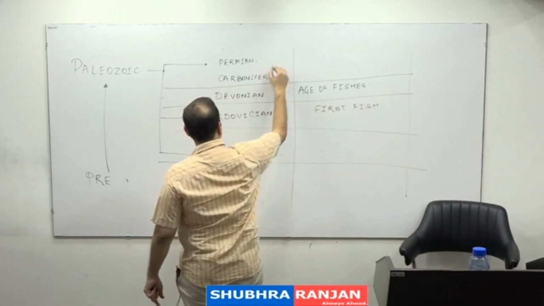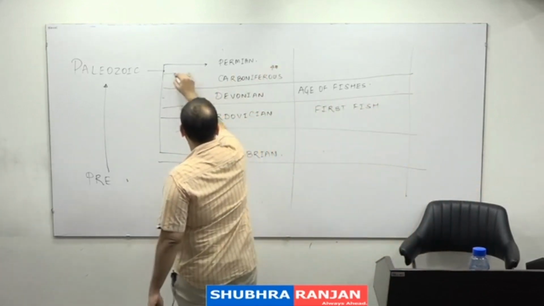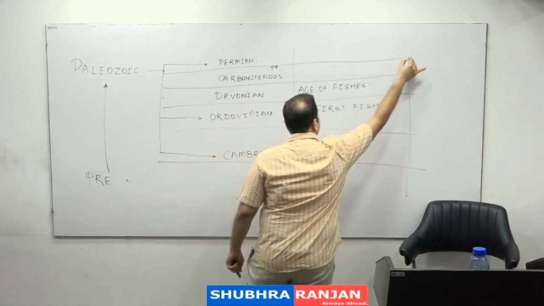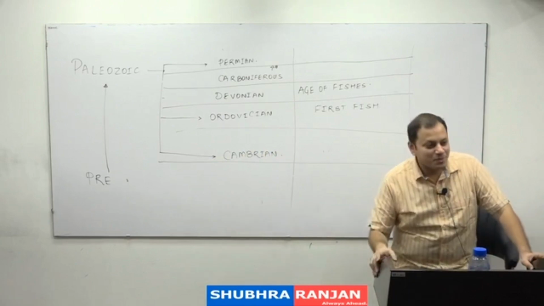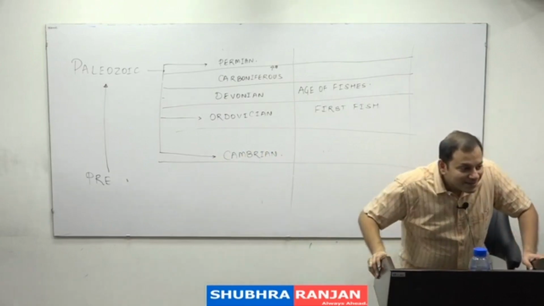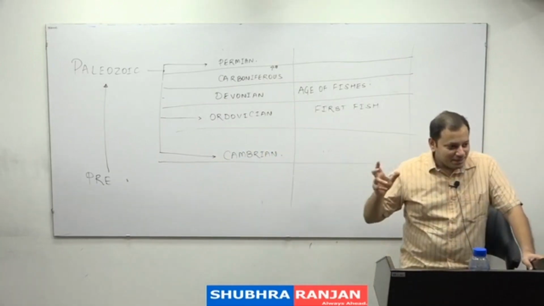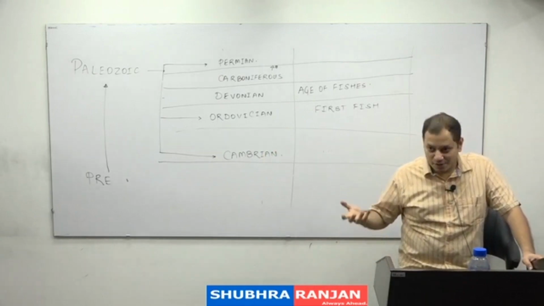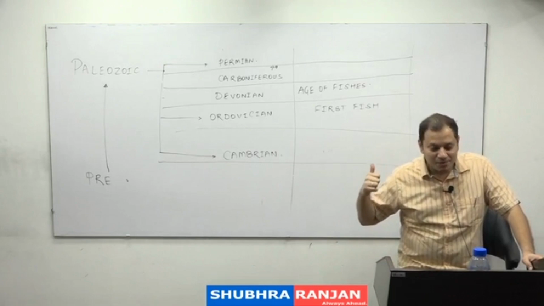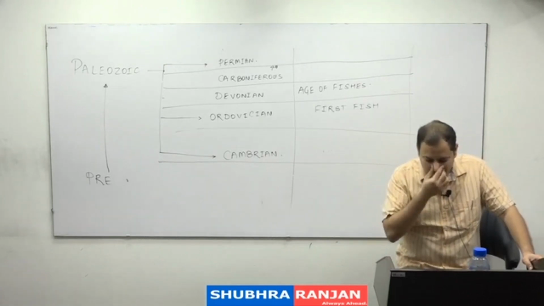And then we come to a very important period, that is what is known as the Carboniferous period. Can you tell me why the Carboniferous period is important? What do you mean by carbon? Carbon is found in what? In fossil fuels. So this Carboniferous period is the age of coal.